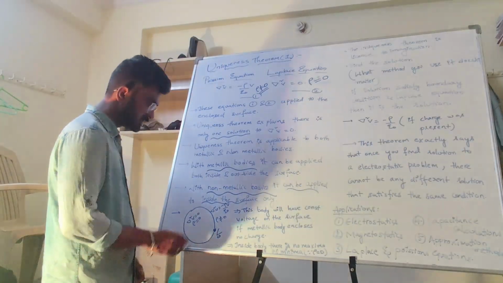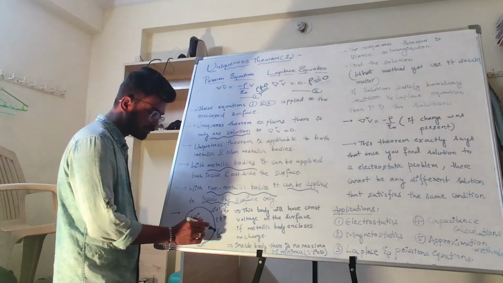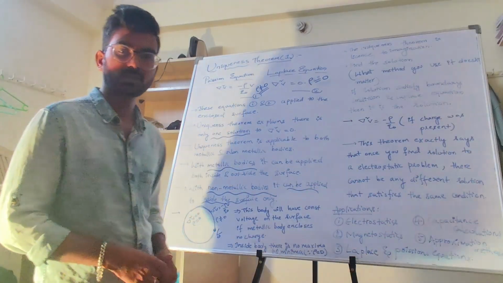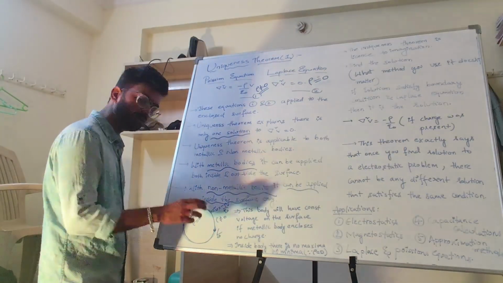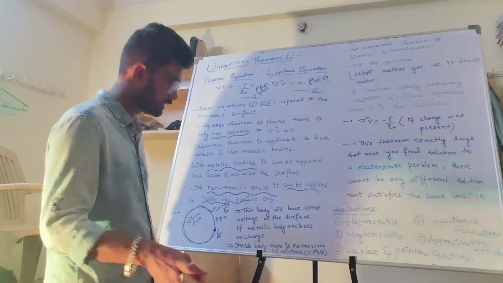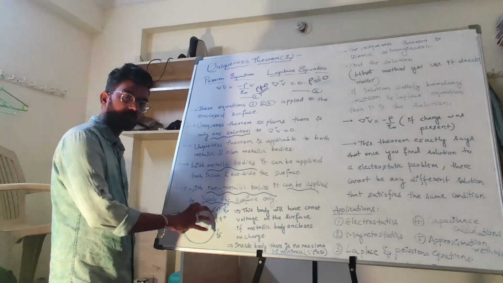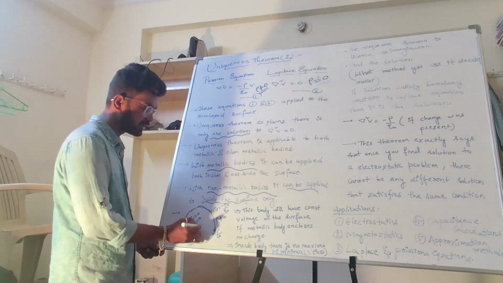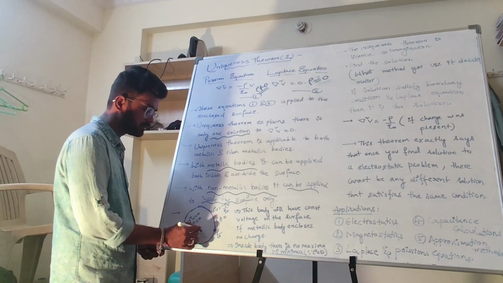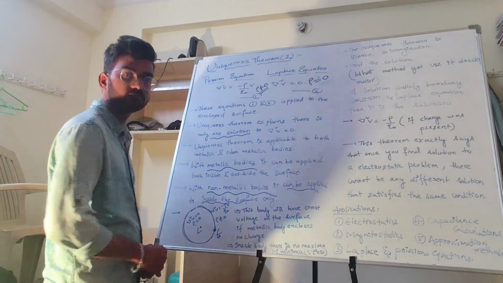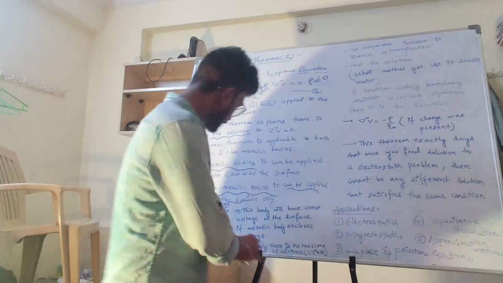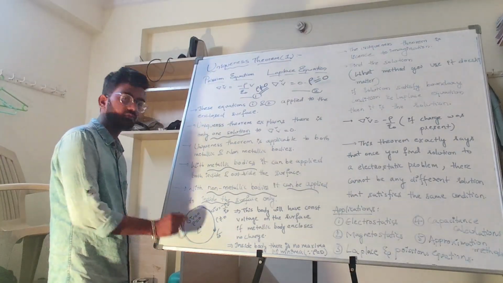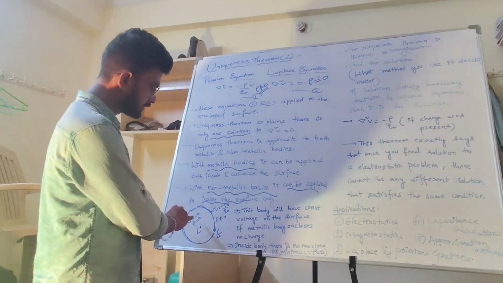Simply, it is a bounded surface, so there are bounded conditions. If the given function satisfies the bounded equation, and inside you got V, the solution, because you are applying del square V is equal to 0 inside, the value you got V is the solution for the Laplace equation.